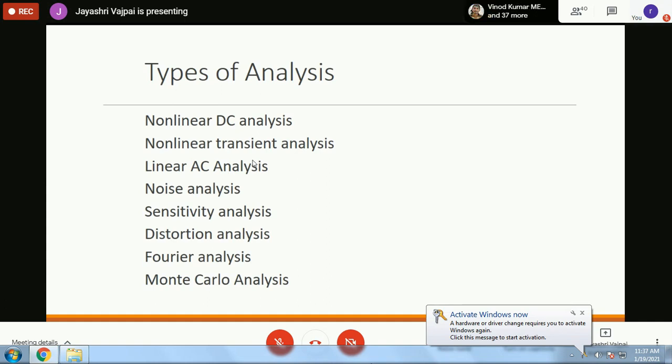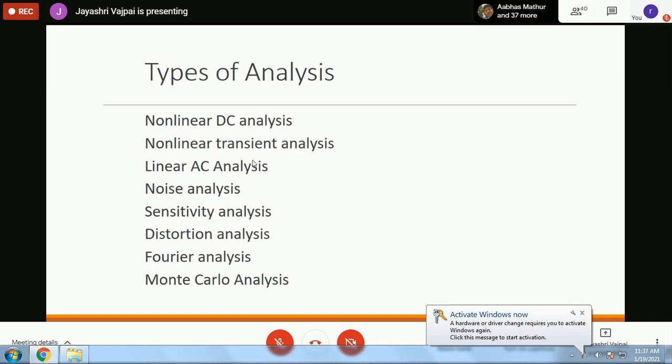Monte Carlo analysis is basically stochastic signal analysis. If you have randomness in the system, like if you want to give a pseudo random periodic wave as the input, you can go for Monte Carlo analysis. It is an event based analysis. Like Fourier analysis is frequency spectrum, Monte Carlo analysis will go for time slicing. And the new premium versions of PSpice, as I was searching out, I have found that they also include wavelet analysis, which allows for frequency and time to be dealt with simultaneously, right?